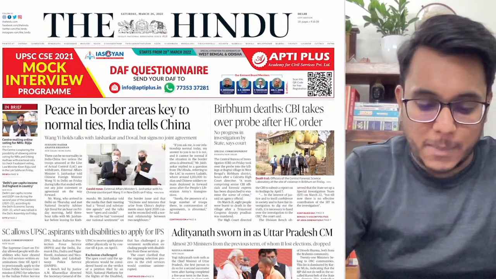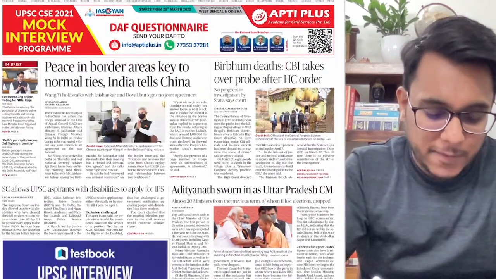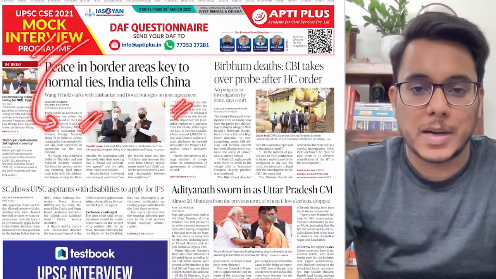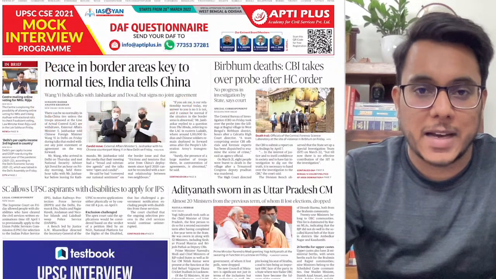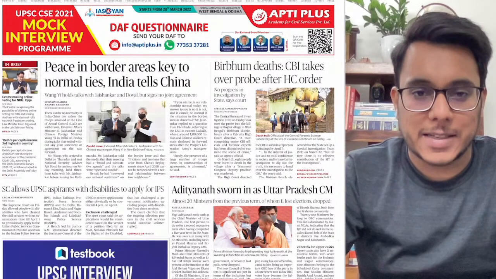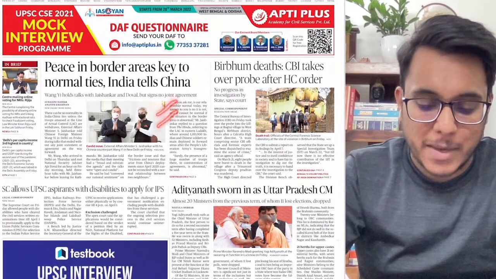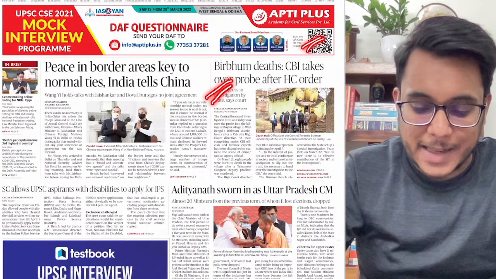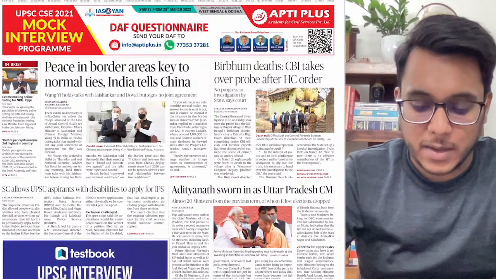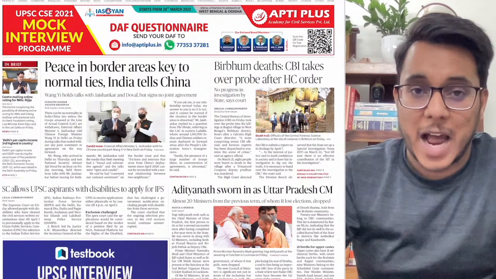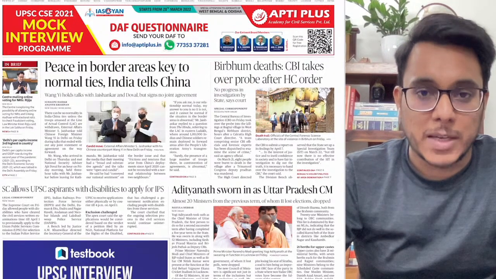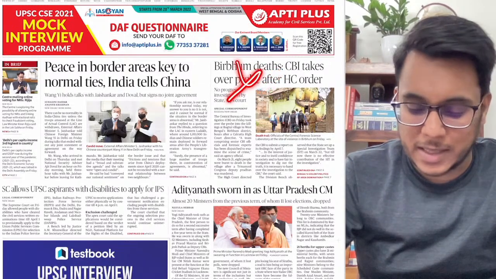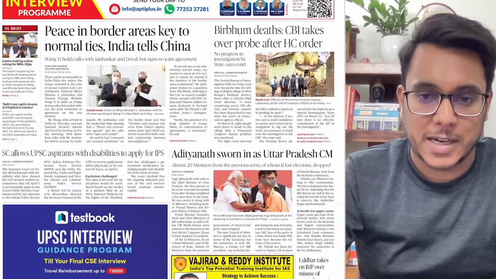So this is page number 1, and on page number 1 the first article that we can see talks about peace in border areas being key to normal ties. The foreign minister of China has visited India, and in this respect certain takeaways have been mentioned in this particular article. We'll see it. Birbhum deaths, CBI takes over probe after the High Court order. Recently there have been deadly killings in Birbhum, and this article is about that. However, with respect to UPSC, nothing is there. The substance is not there in this article.